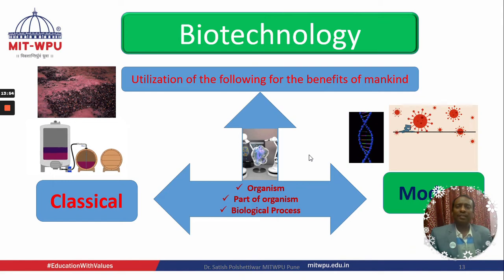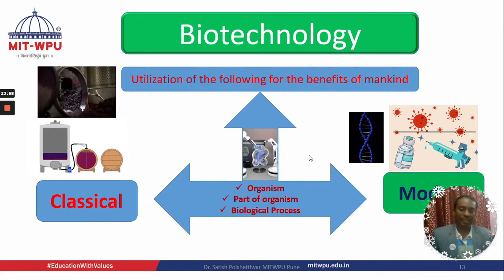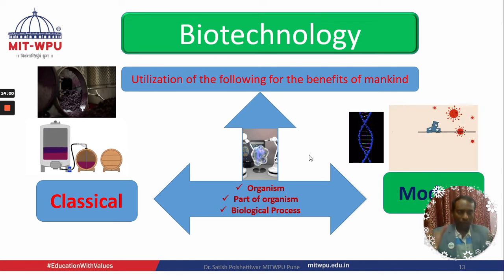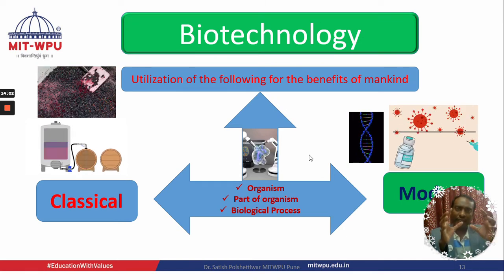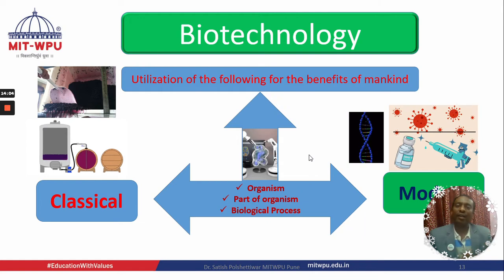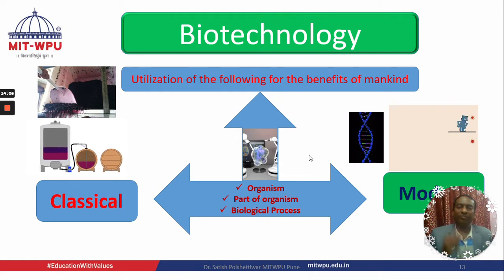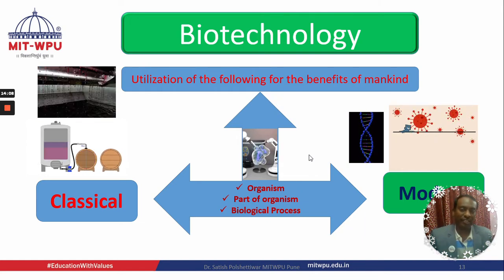So biotechnology is the process where we utilize the following for the benefit of mankind. What are the things we use? We use either whole organisms. It could be living organisms or dead organisms. That is the first utilization: whole organisms.